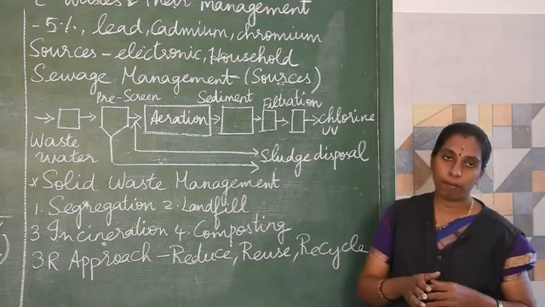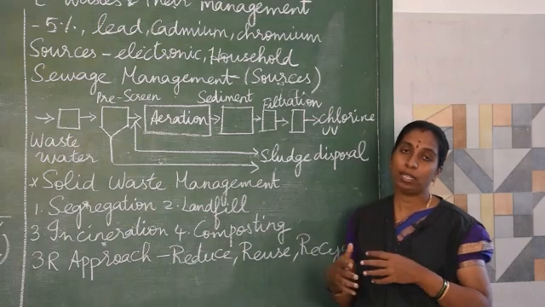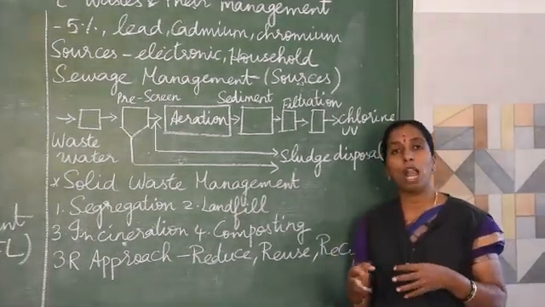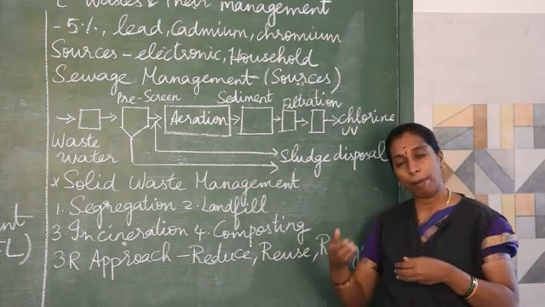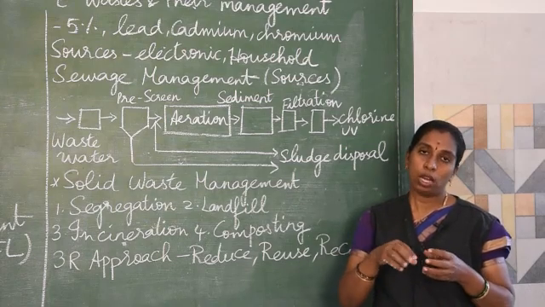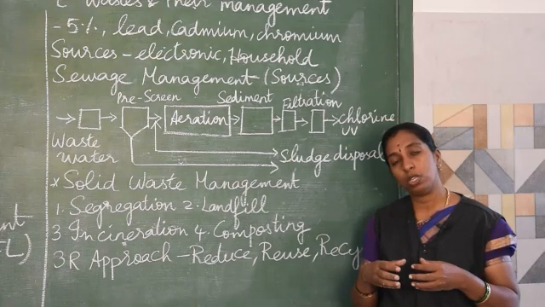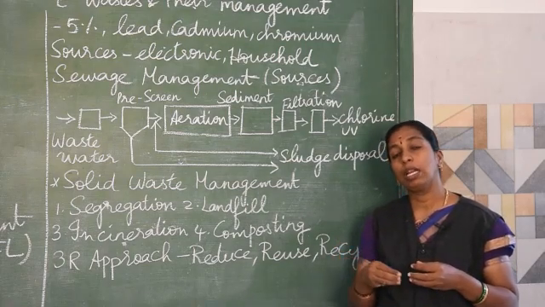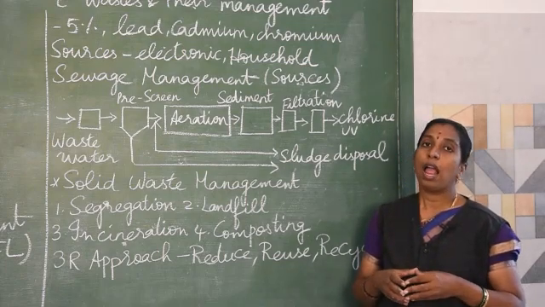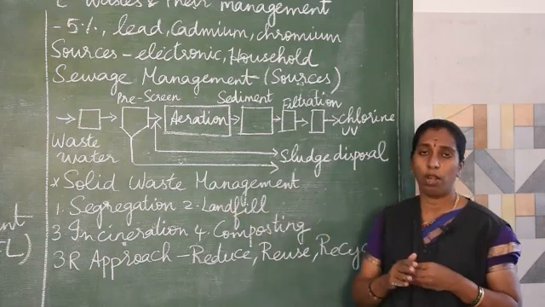Apart from this, how to manage the solid waste? Waste papers can be converted into pulp to make paper, so they can be reused. Coconut shells and bagasse from sugar cane can be used to produce biogas. Cow dung can also be used to produce biogas, that is nothing but gobar gas, and for domestic purposes also we can manage the solid waste.